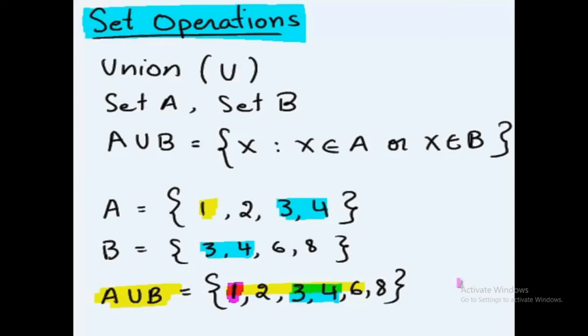So we write 1 from set A, then 2 also from set A, then we see that 3 is common in set A and set B, so we write it only one time, and the same for 4. Then we don't have 5, so we don't write it. Then we have 6 in set B, so we write 6, and then 8. I hope you all understand the union.